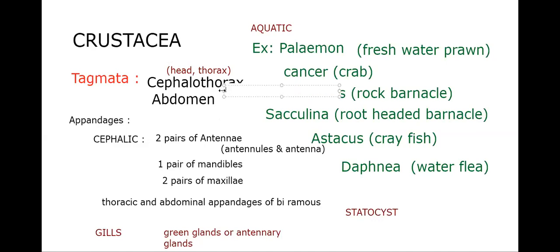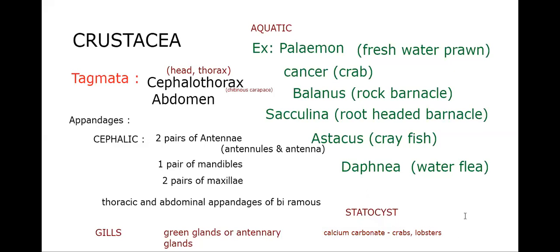In some, the exoskeleton is hardened by calcium carbonate. Calcium carbonate exoskeleton is there particularly in crabs and lobsters. Prawns, marine water prawns, also have this feature.